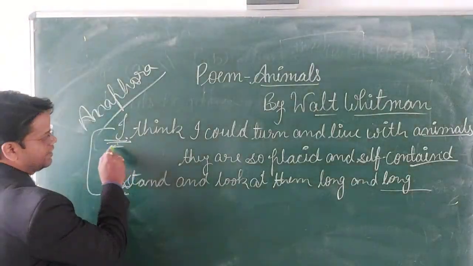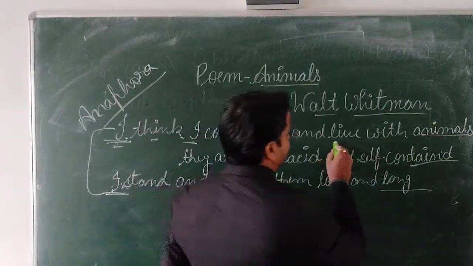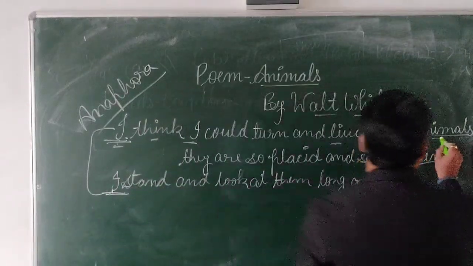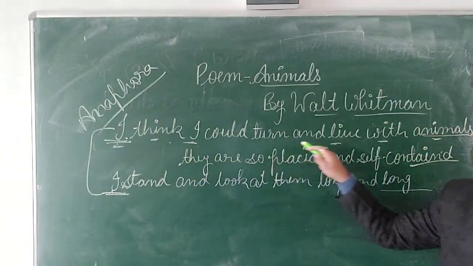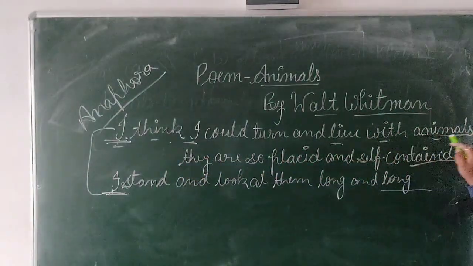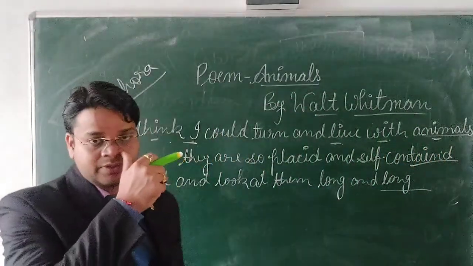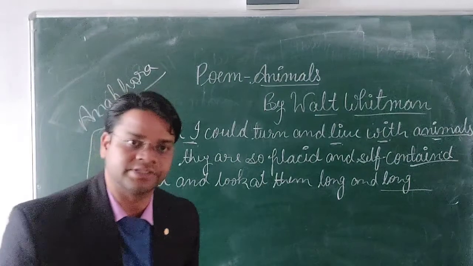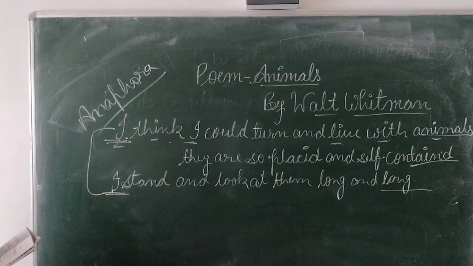Here, I live, I with I. This is what? Assonance. Assonance is what? Repeating of vowel sounds.